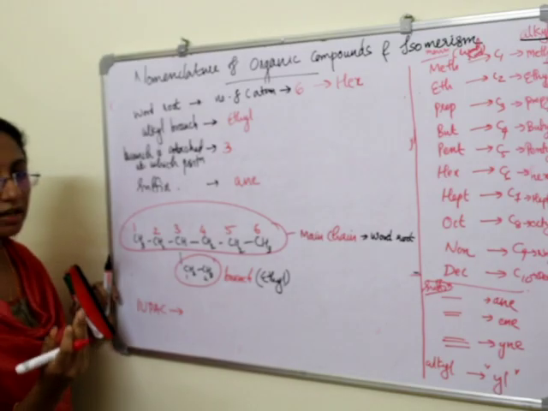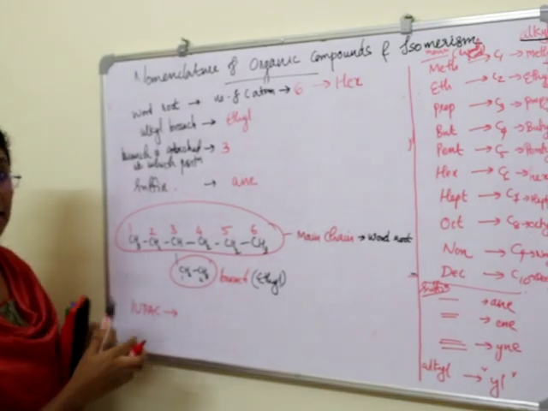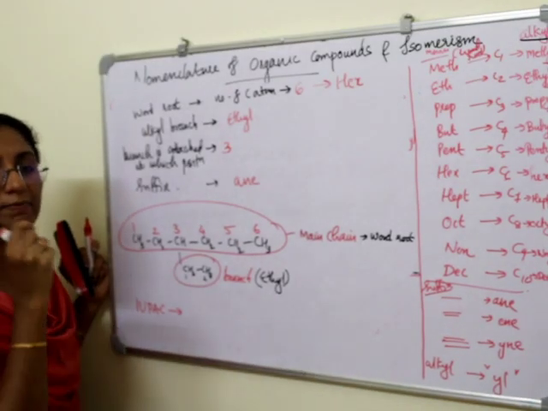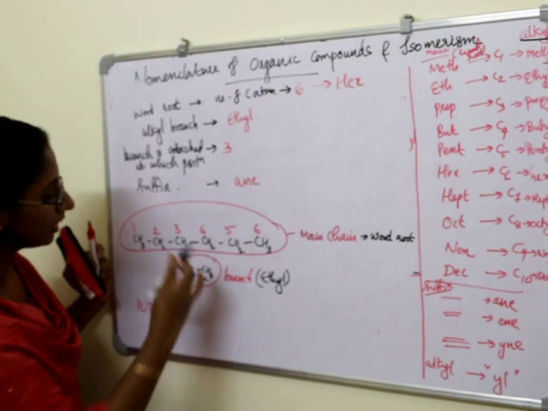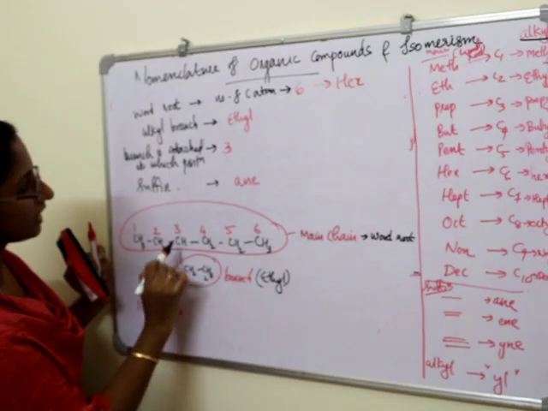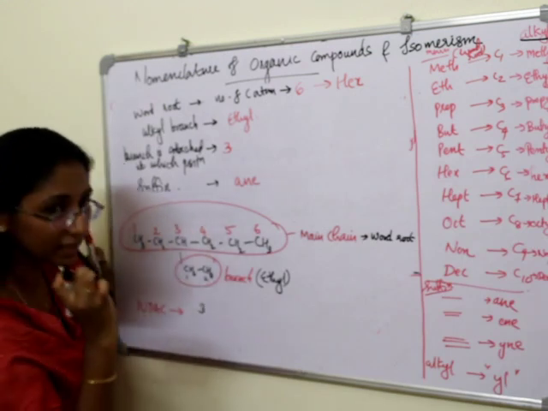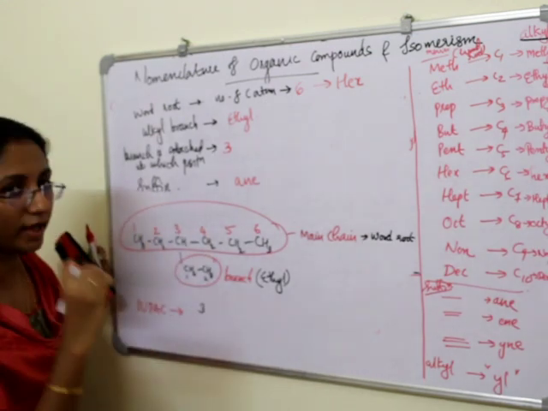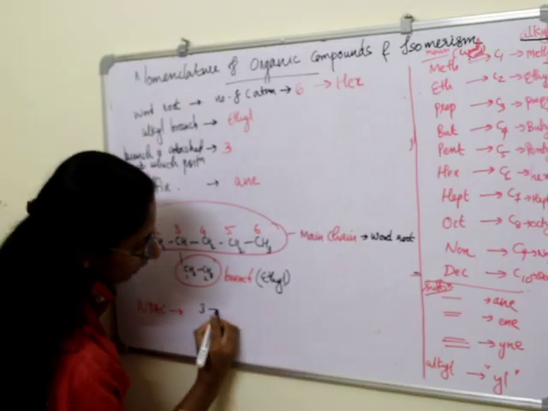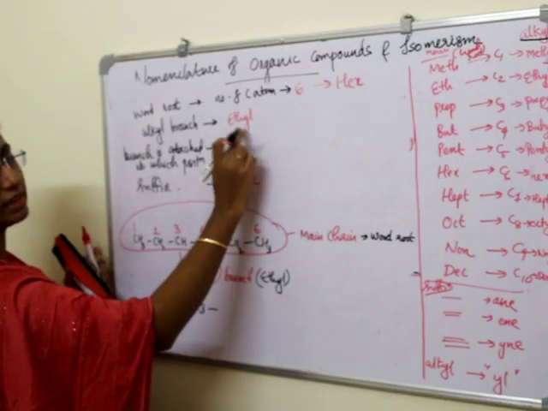Then we can write the IUPAC name of this hydrocarbon. First we want to write the number of the carbon atom at which the branch is attached. That is 3. After writing a numeral, we want to put a hyphen. So 3 hyphen. What is the name of this branch? Ethyl.